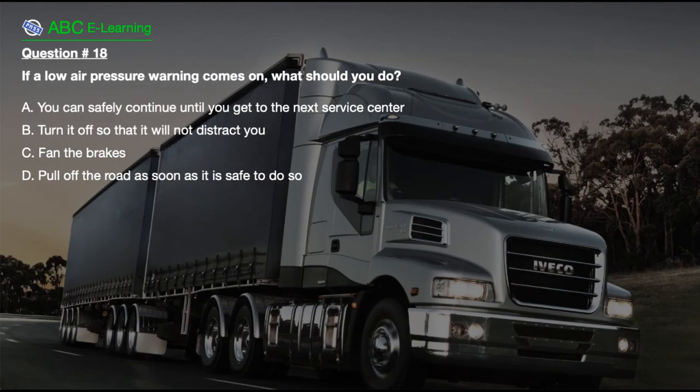Question number 18. If a low air pressure warning comes on, what should you do? A. You can safely continue until you get to the next service center. B. Turn it off so that it will not distract you. C. Fan the brakes. D. Pull off the road as soon as it is safe to do so.